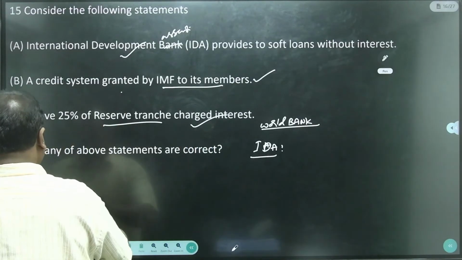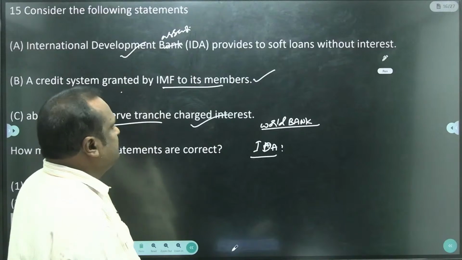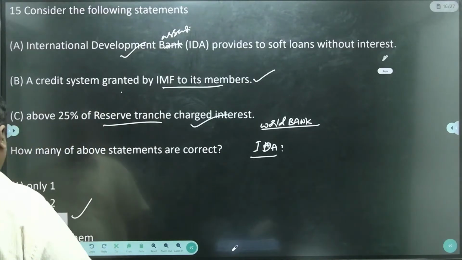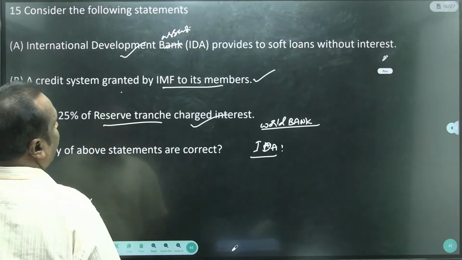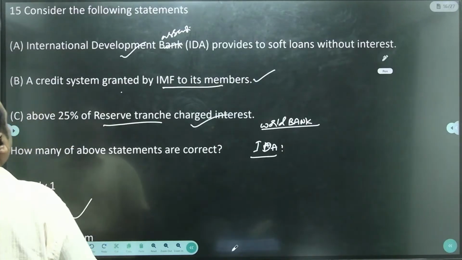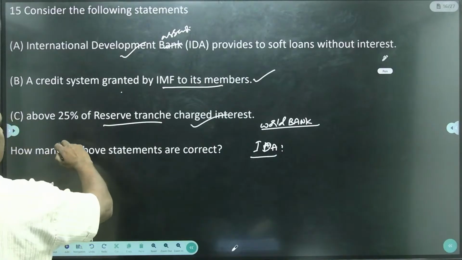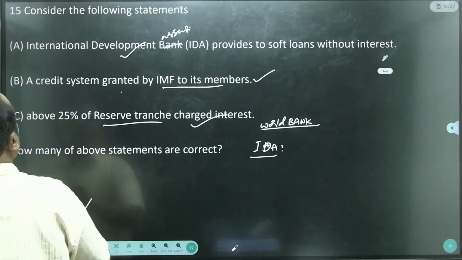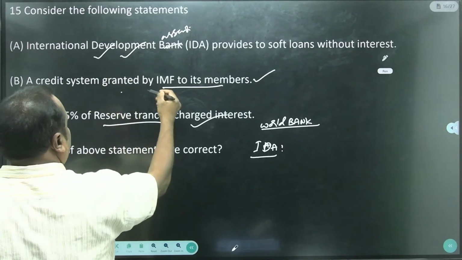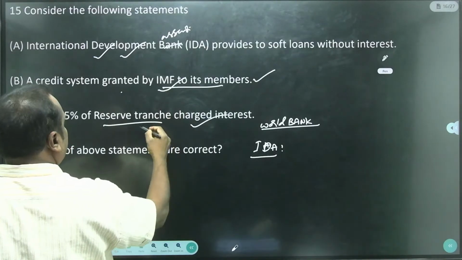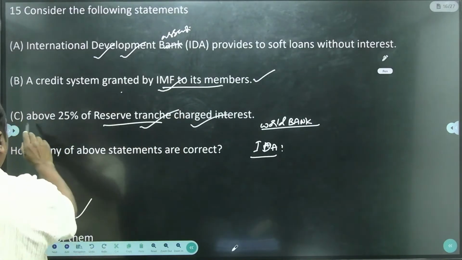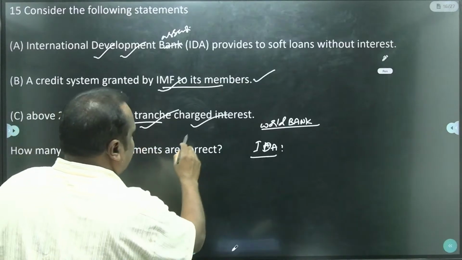And 1 and 2 are correct. See, above the 20%, the reserve tranche is charged interest.